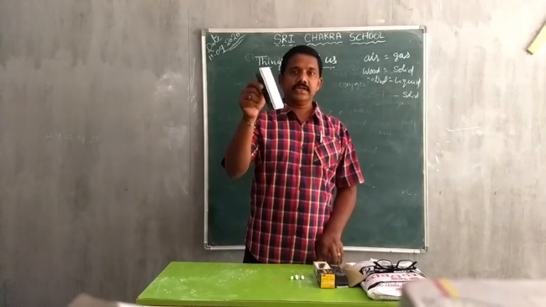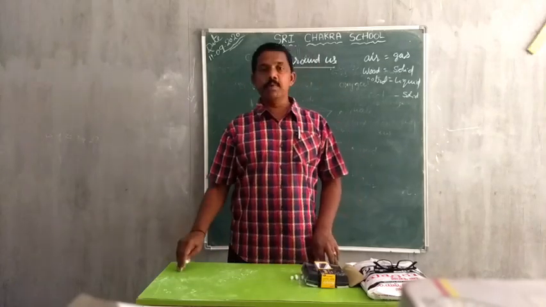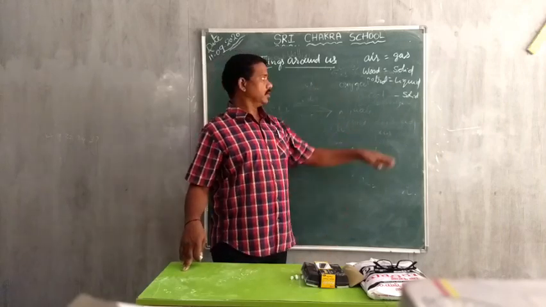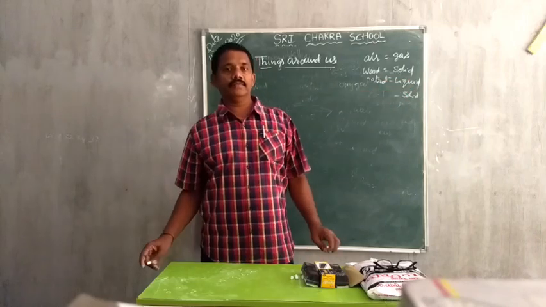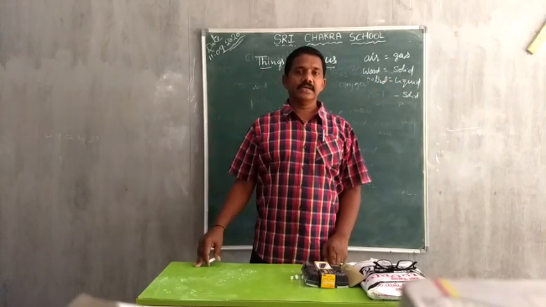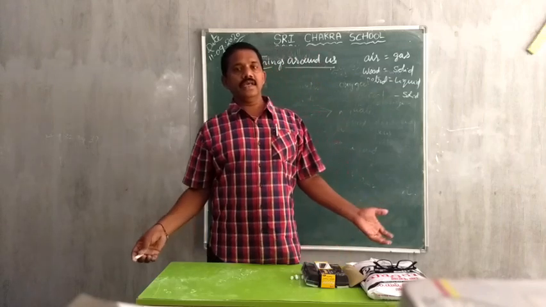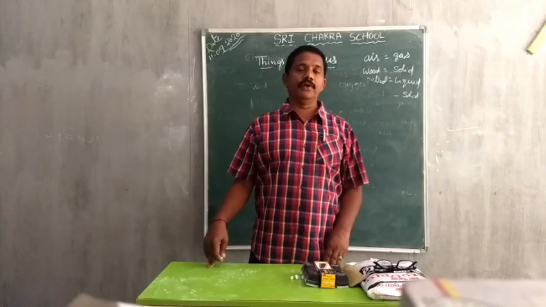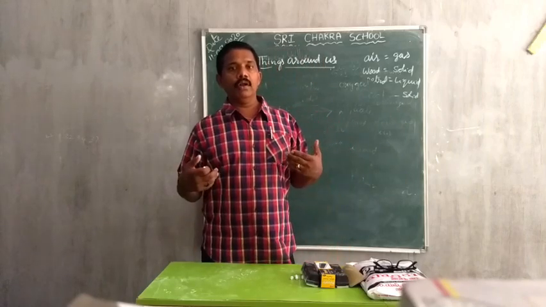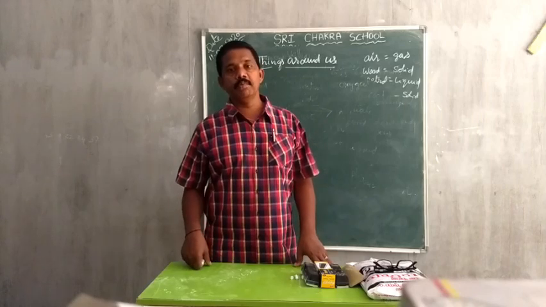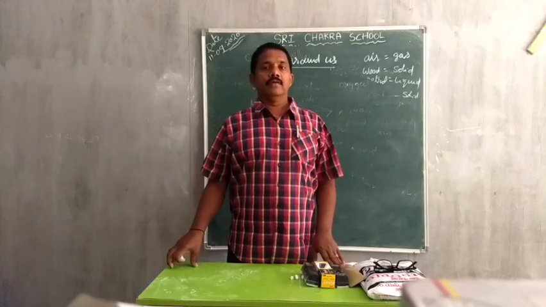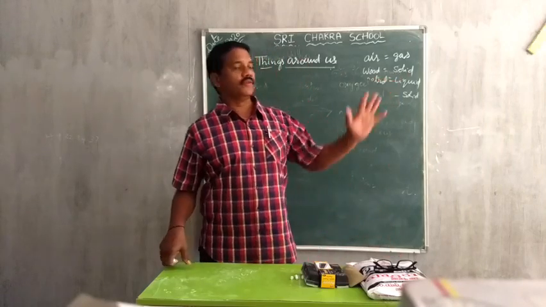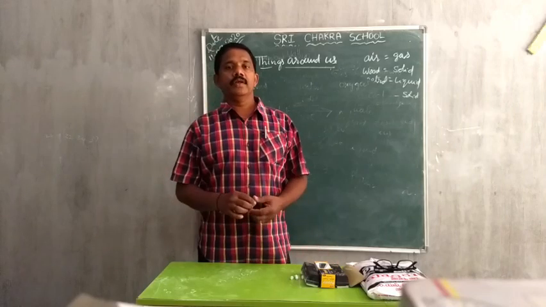This is a duster, a non-living thing. Table, non-living thing. Blackboard, non-living thing. Wall, non-living thing. Bus, a non-living thing. And in the same way, living things. What are examples of living things? All human beings. We are human beings. Animals, living things. Trees, living things. All these are living things.